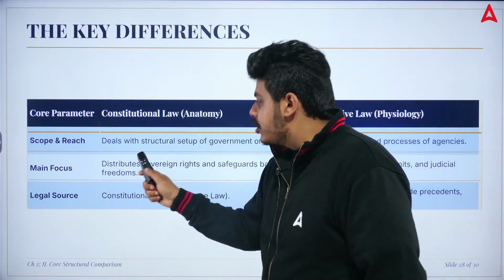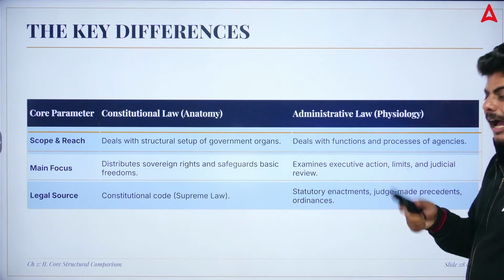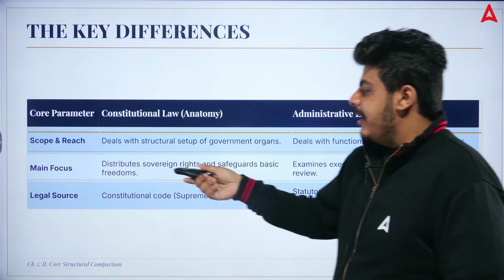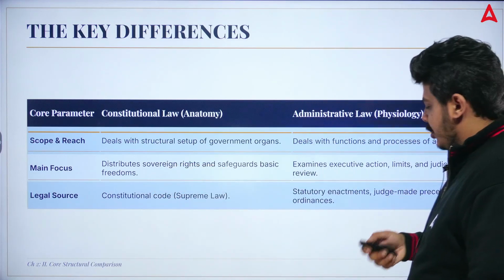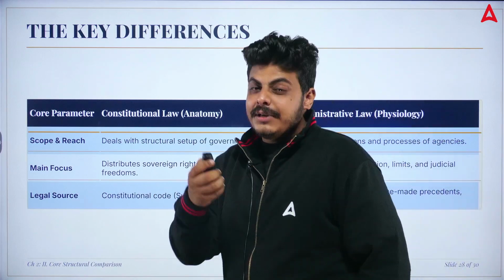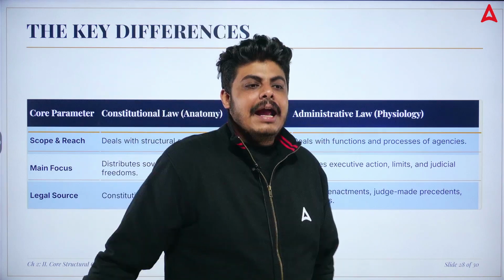It distributes sovereign rights and safeguards, and it examines whether these actions are going on properly. We have seen constitutional law, and with the Supreme Court, the statutory enactments, judge-made law, and the precedents that we talked about, all these things come under your administrative law.